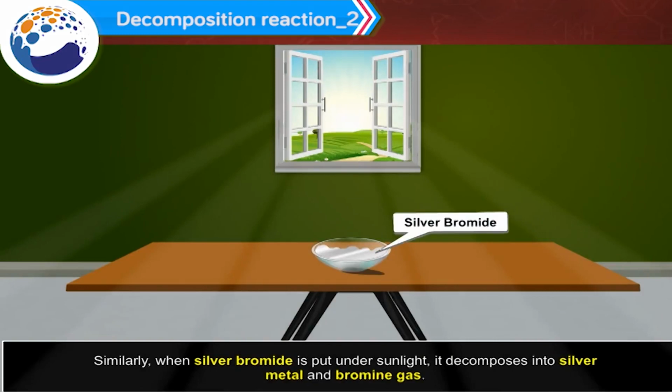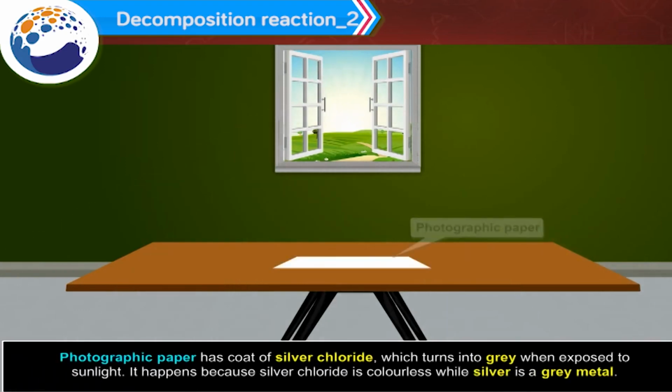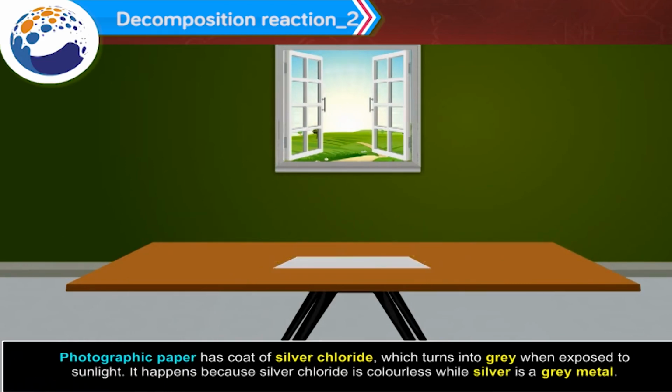Similarly, when silver bromide is put under sunlight, it decomposes into silver metal and bromine gas. 2AgBr gives, in the presence of sunlight, 2Ag plus Br2. Photographic paper has a coat of silver chloride, which turns grey when exposed to sunlight. It happens because silver chloride is colorless while silver is a grey metal.